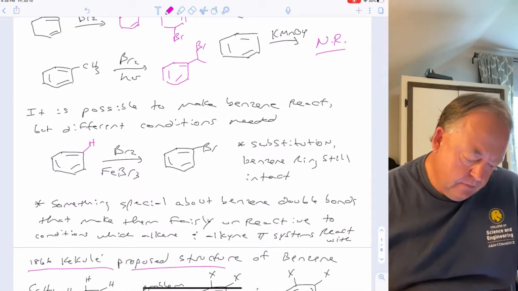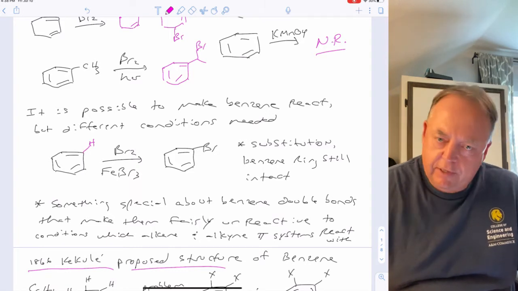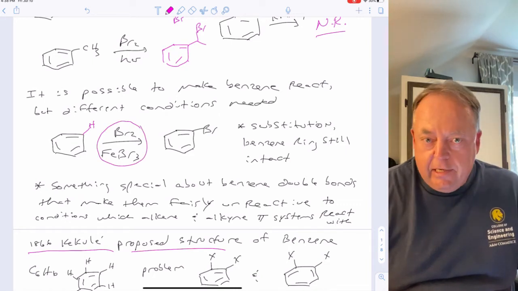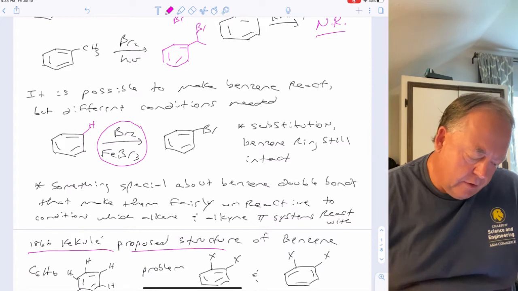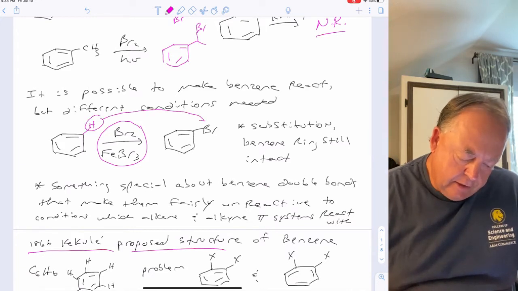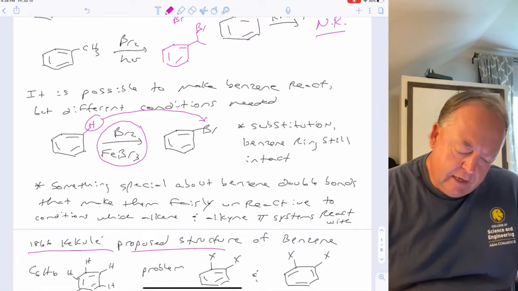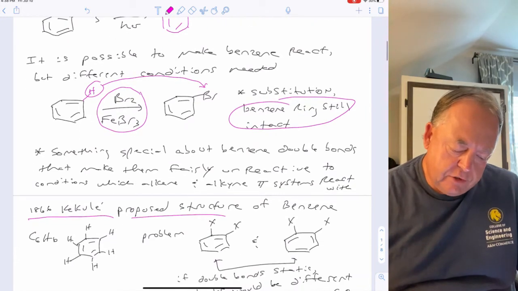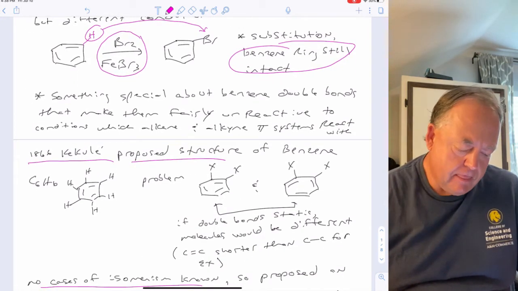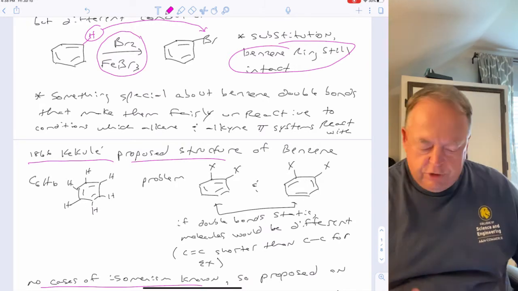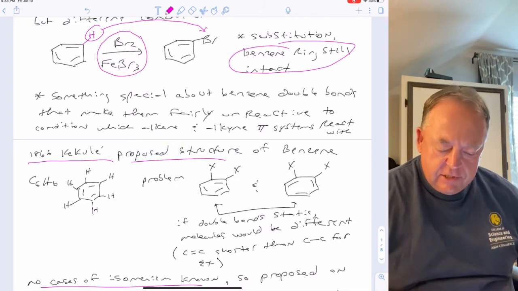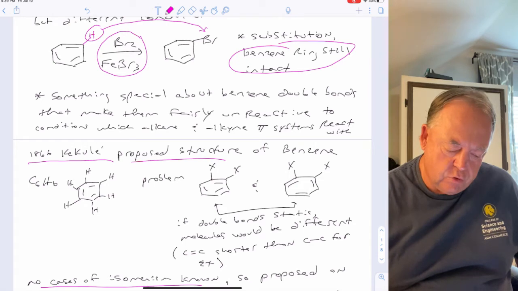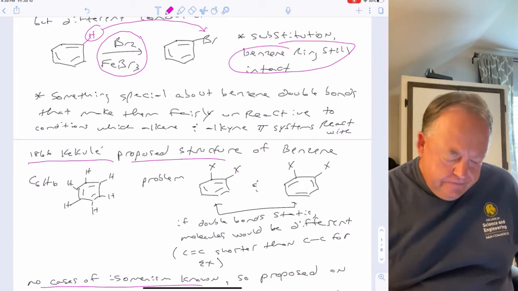So it is possible to make benzene react, but you have to use different conditions. If you take benzene with Br2 and FeBr3, then you can get a reaction to occur. You can put a bromine on the ring, but it's just a substitution, right? Hydrogen gets substituted for bromine, and if you notice, the benzene ring is still intact. So the benzene ring has not reacted. There's something special about the benzene double bonds that makes it fairly unreactive under conditions where alkene and alkyne pi systems would react, but the benzene pi system will not react. You can make the benzene pi bonds react, as we'll see later, but it's not easy.